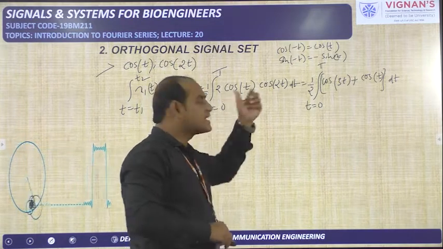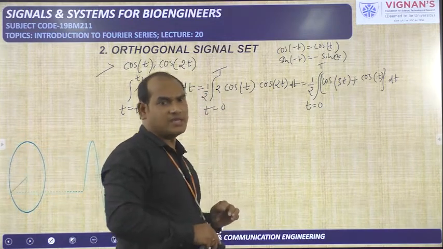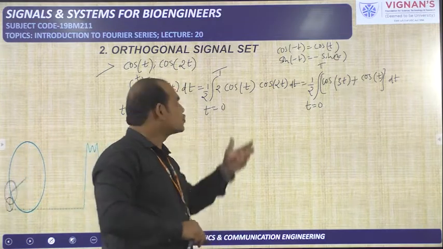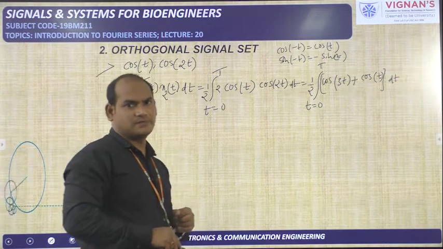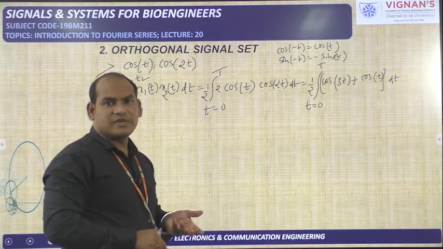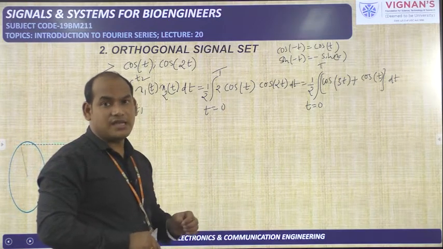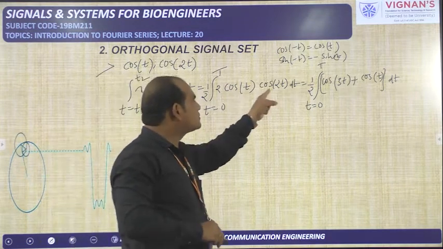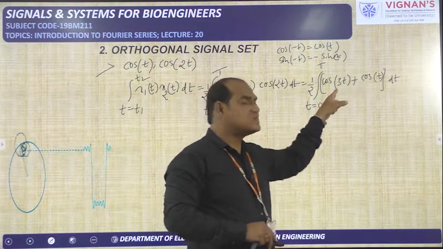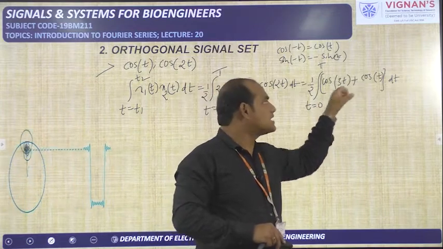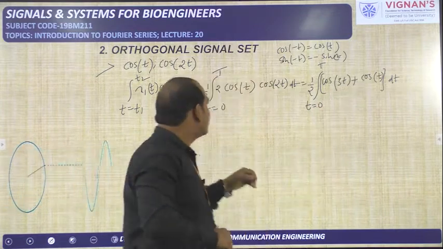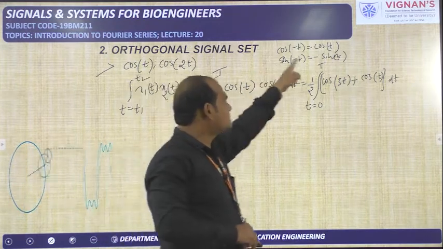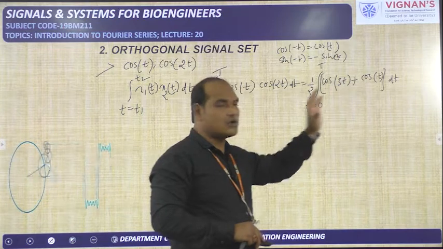Now it is 2 cos a cos b, where a is t and b is 2t. 2 cos A cos B can be written as cos of A plus B plus cos of A minus B. So cos of t plus 2t is cos 3t, plus cos of t minus 2t, cos of minus t, which is again cos t.